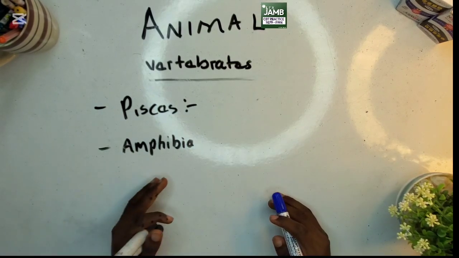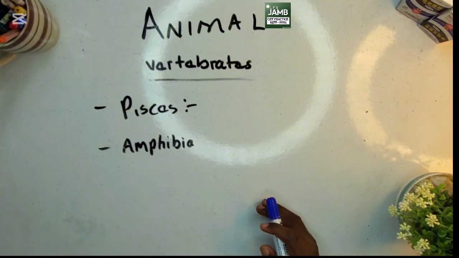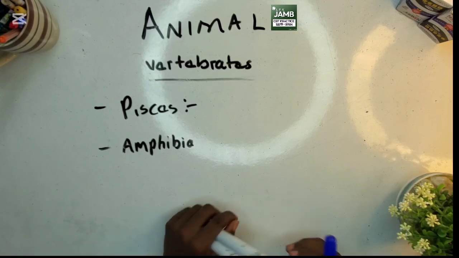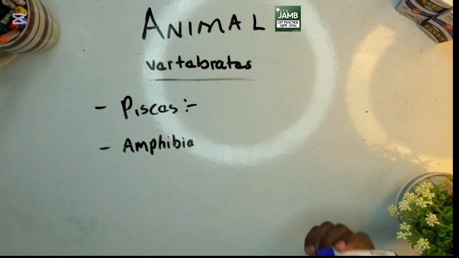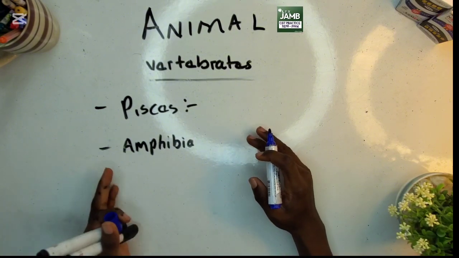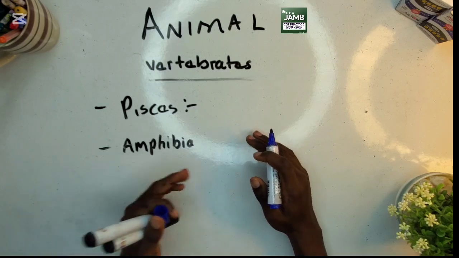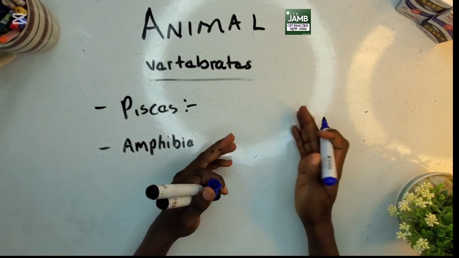Characteristics of amphibians is that they can live both on land and in water. They have moist skin and they are without scales. They lay eggs, majorly in water. Examples of amphibians: we have frog, toad, and many more, like salamander.